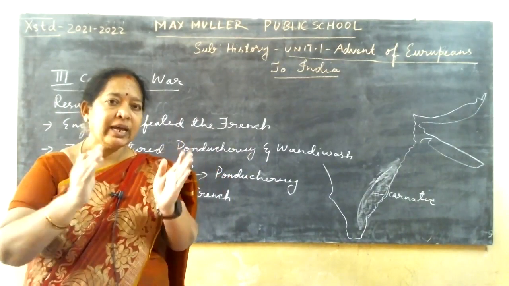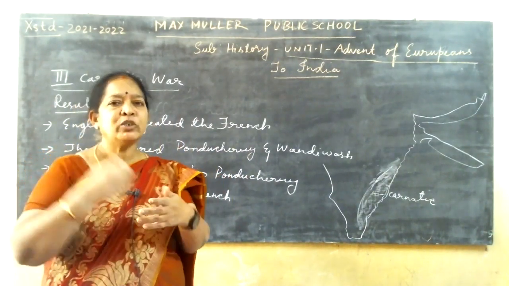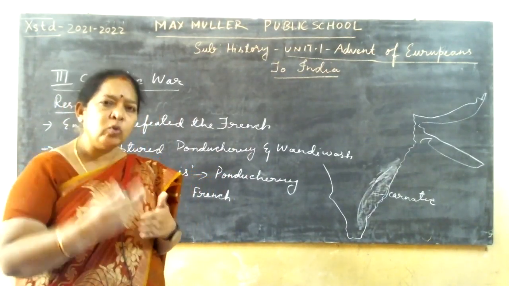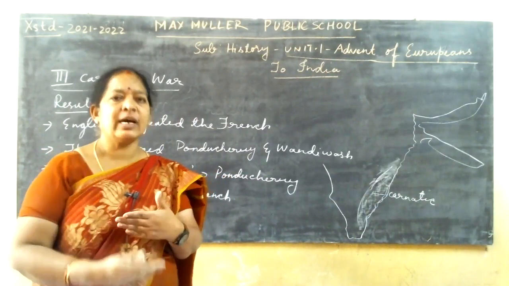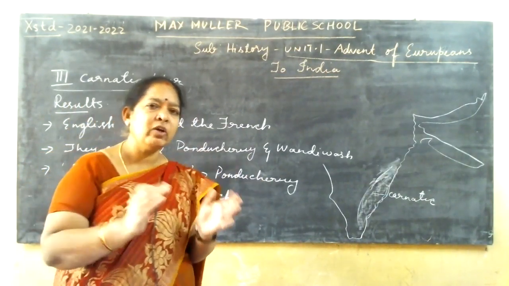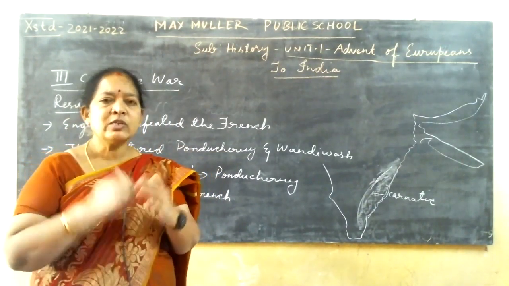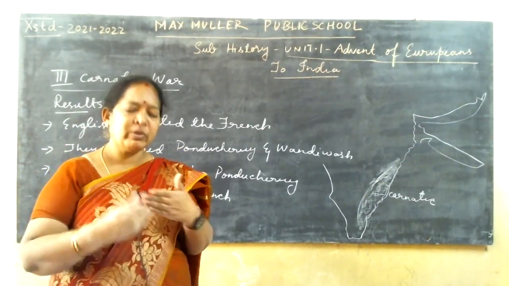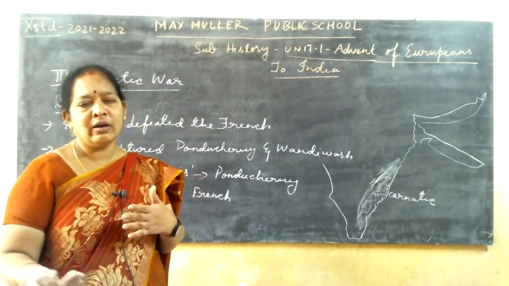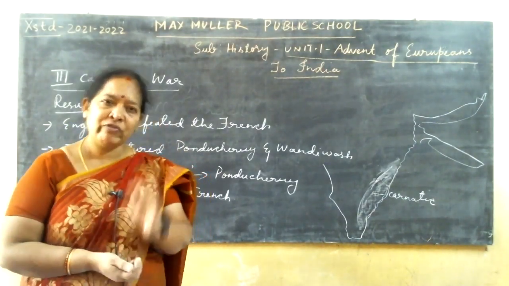He attacked Vandiwash, which he wanted to capture. So at that time what happened? Eyre Coote from the English side attacked and waged war. So both the armies of the French and English fought to capture Vandiwash. Eyre Coote from the English side captured Vandiwash, and he also captured Pondicherry, which was the capital city of the French.